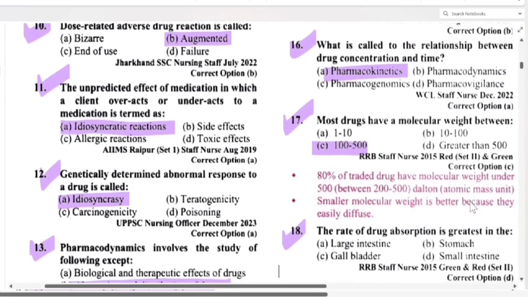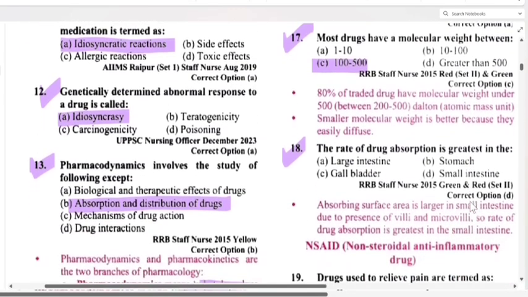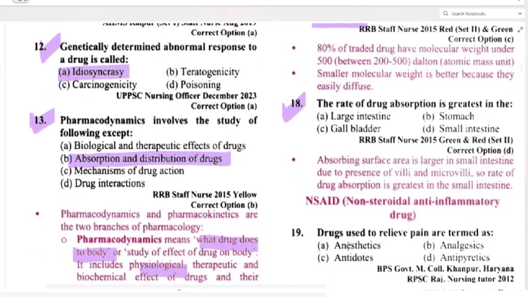Try to answer this one. That is option D, small intestine. The absorbing surface area is larger in the small intestine due to the presence of villi and microvilli. So the rate of drug absorption is greatest in the small intestine. In the GI system, only the small intestine is coiled and has villi and microvilli. That's why the absorbing surface is larger and the rate of drug absorption is also greater.